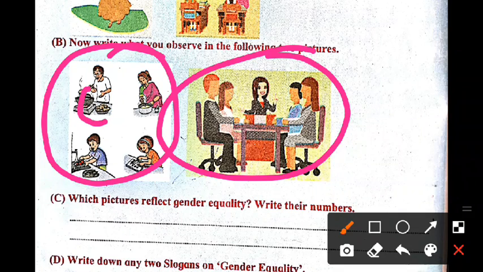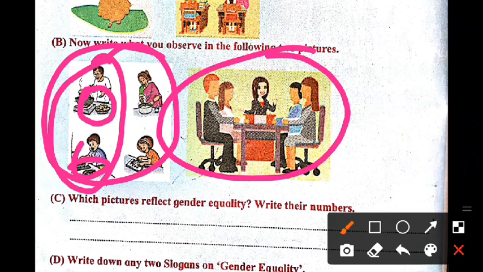Actually, these works are always done by a lady or a girl. But in the given picture, both men are working at home. They are doing the household chores. But what about this lady or girl? She is doing different work.